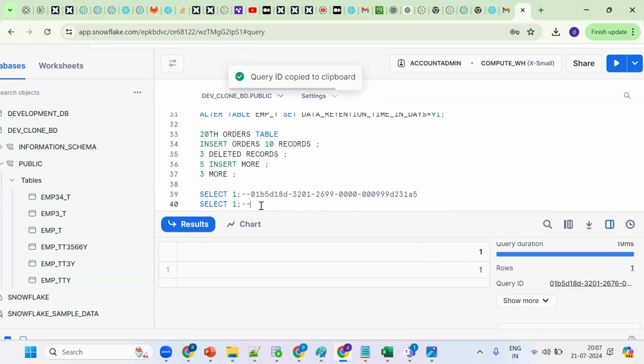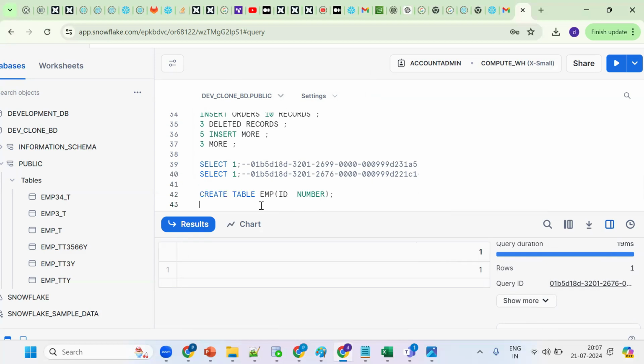Got the point. So tell me, are these both the same or different? It's different. Okay, so there will be unique IDs. Same thing in a similar fashion, let me create one table.